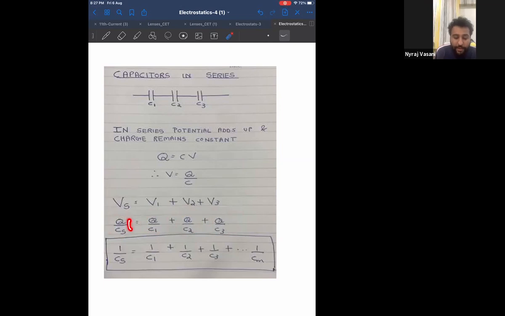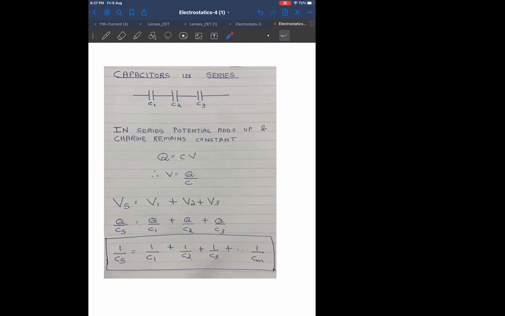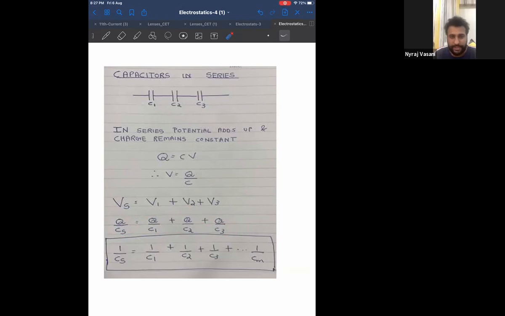Tell me why I am not writing Qs, Q1, Q2, Q3? Q remains constant. In series, charge remains the same. Therefore, the charge on the left hand side and right hand side will cancel. You are left with 1 by Cs is equal to 1 by C1 plus 1 by C2 plus 1 by Cn.